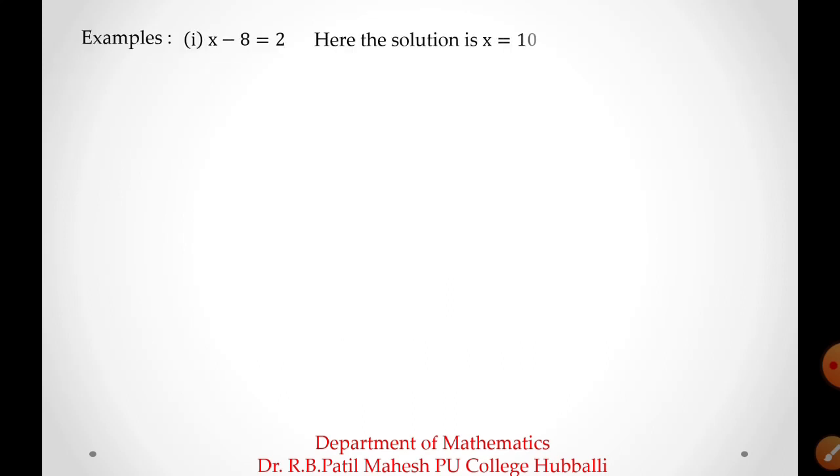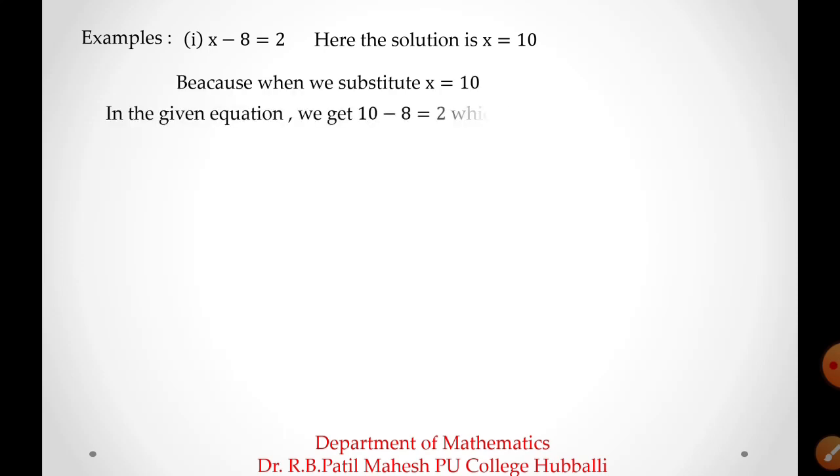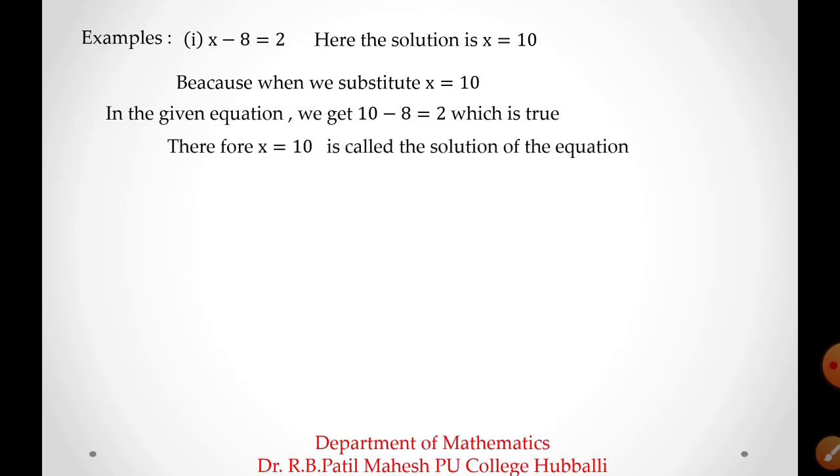Examples. Here the solution is x equal to 10. Because when we substitute x equal to 10 in the given equation, we get 10 minus 8 equal to 2, which is true. Therefore, x equal to 10 is called the solution of the equation because the equation is satisfied by the value x equal to 10. That's why we are calling x equal to 10 the solution of the equation.